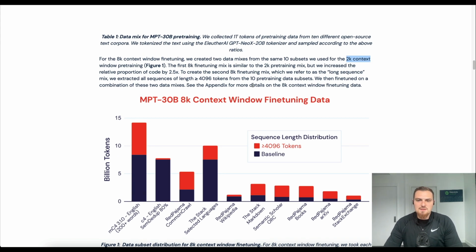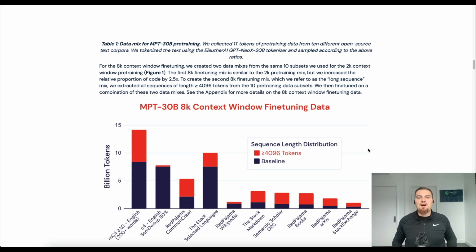I'm not an expert on this detail, but say the Wikipedia passage, I imagine, is only 3,000 tokens long, like some small city that made its Wikipedia but isn't an 8,000 token sequence. So maybe that's what they're showing with this plot. I'm not exactly sure.